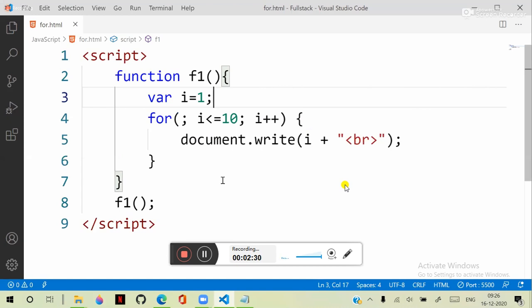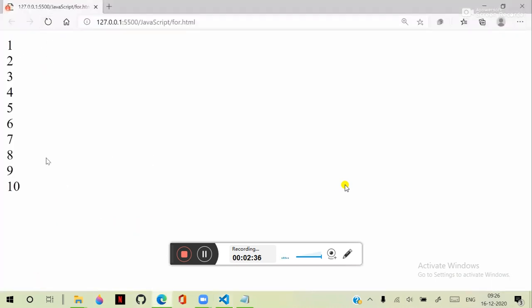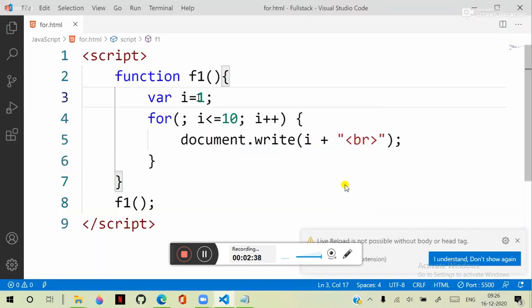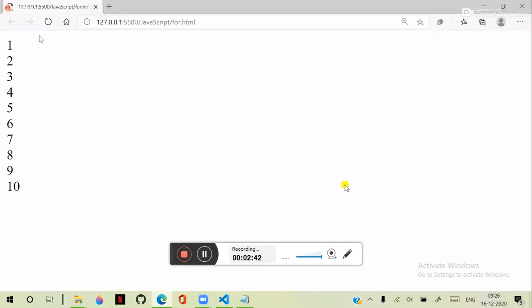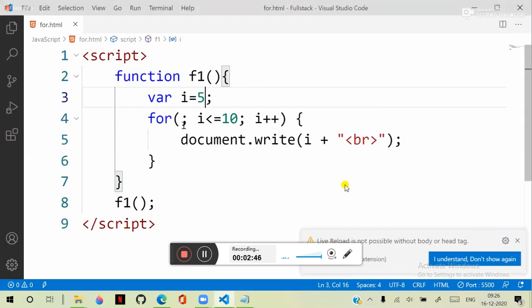When you run this, you can see that it is also working fine. Suppose I start with 5, you can see that it handles 5 to 10. So in a for loop, the initializer is not mandatory. All are optional, actually.